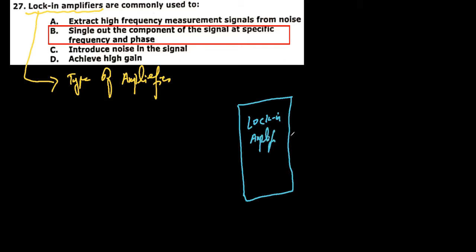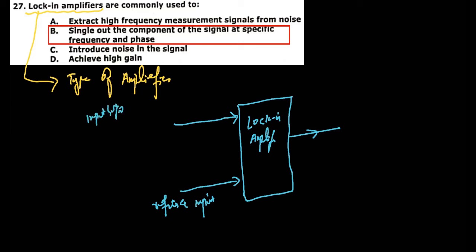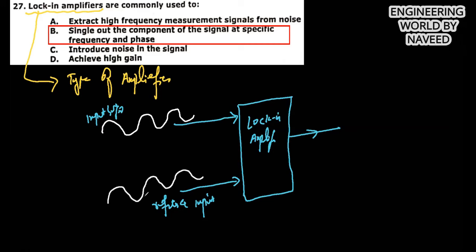And this is the output. And let's say this is the input and this is another input. This input is the reference input. And this is my input signal, you can say. So let's say my input signal is like this, and the reference input is also like this. So this is my reference input.